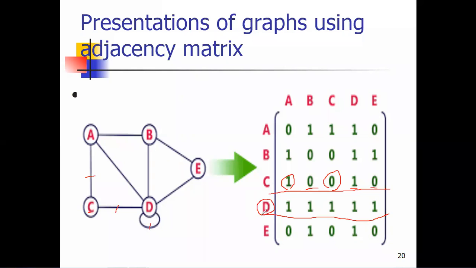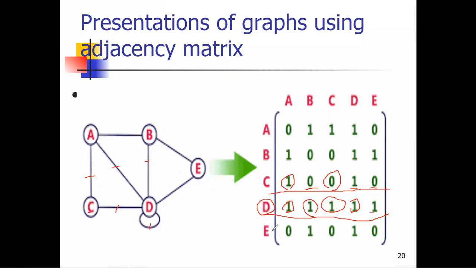Let's say we are starting from A. Again D and A, is there any edge present? Yes. That's why the value is 1. D to B, yes, edge is present, that's why the value is again 1. Then D to C, yes, again edge present, that's why the value is 1. Then D to D, yes, here a self loop is given, that's why the D to D value is 1. And then D to E, is there any edge present? Yes, there is. That's why the value is 1.